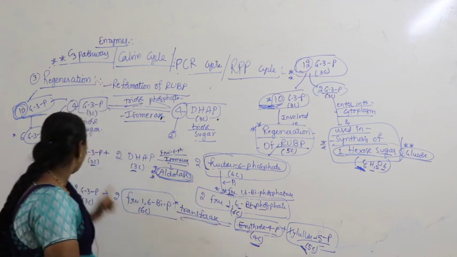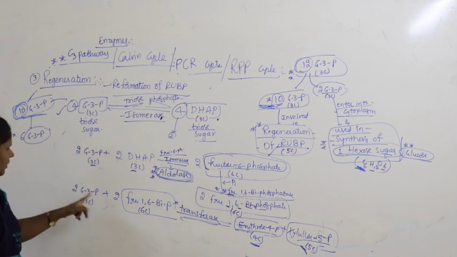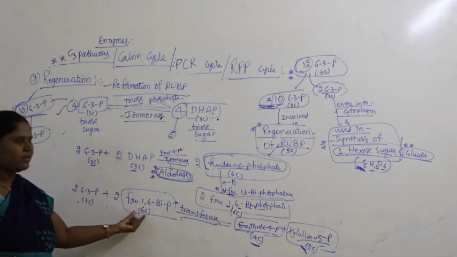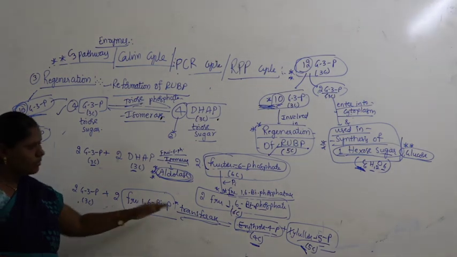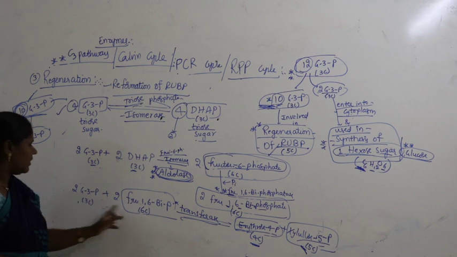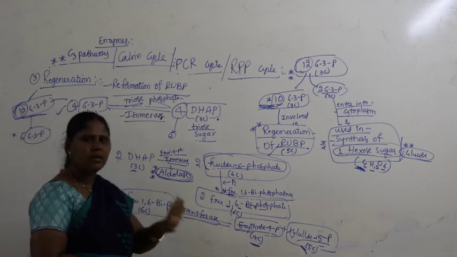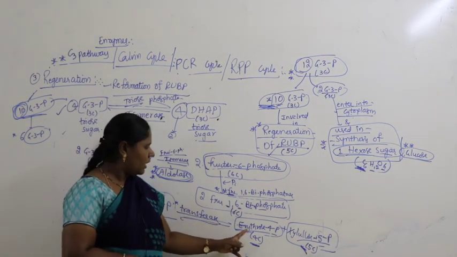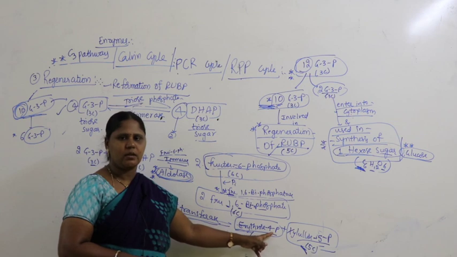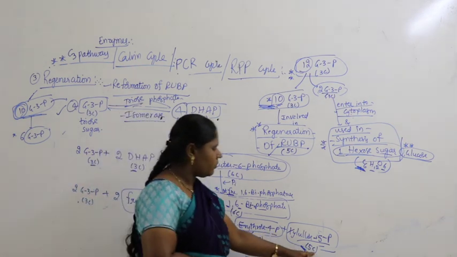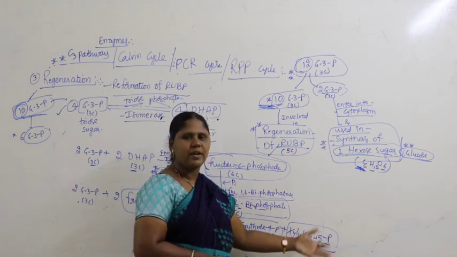Now this combines with 2 more molecules of G3P. So here 3 carbons, fructose 1,6-biphosphate having 6 carbons. Guys, how to remember the products? Add 6 carbons plus 3 carbons. 6 plus 3, it is 9 carbons. It's divided into 4 carbons and 5 carbons. So the 4 carbon compound, try to remember, is erythrose 4-phosphate. I repeat, erythrose 4-phosphate, and the 5 carbon compound is xylulose 5-phosphate.